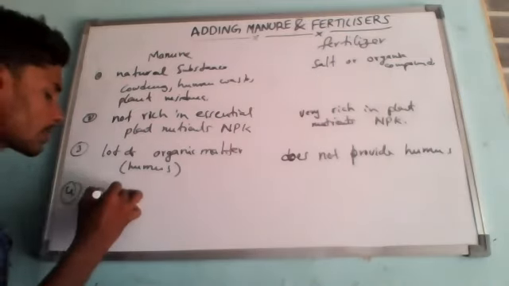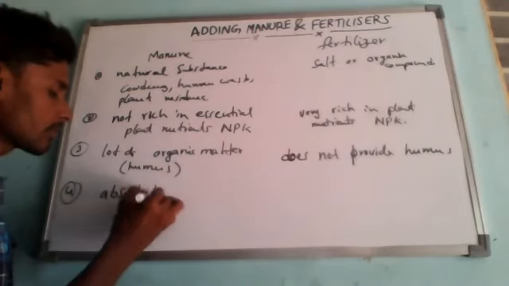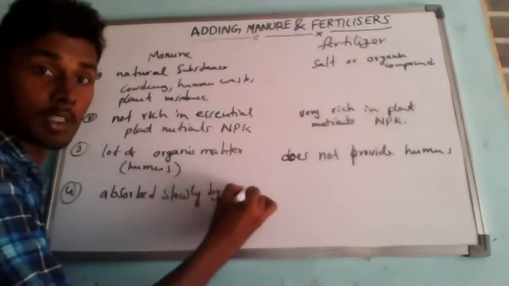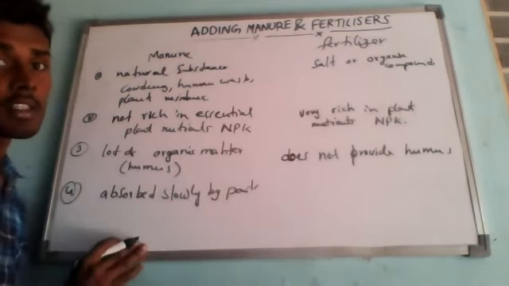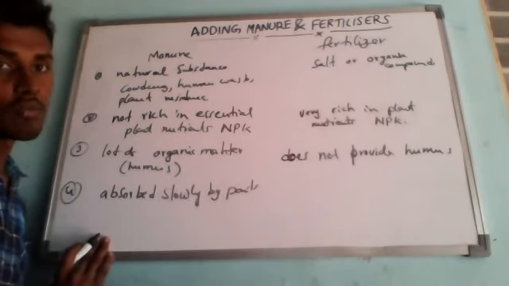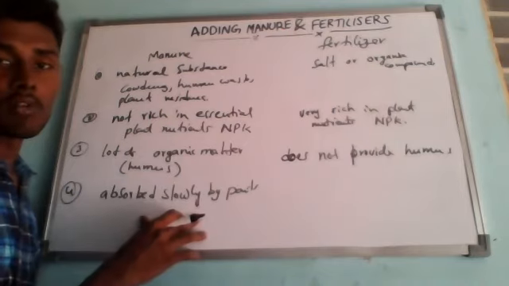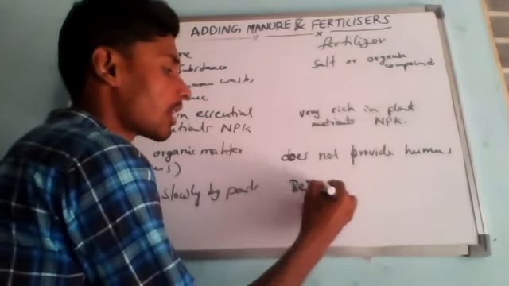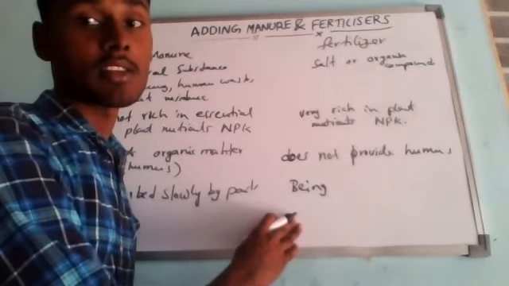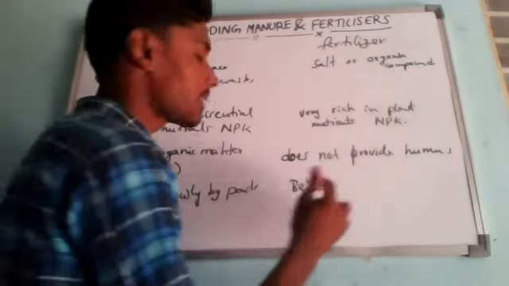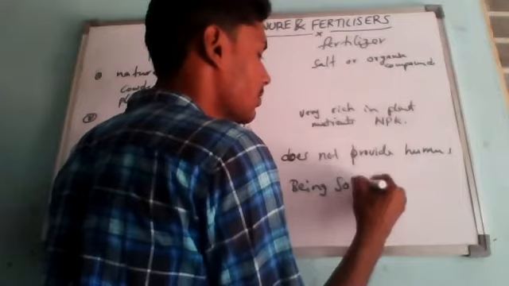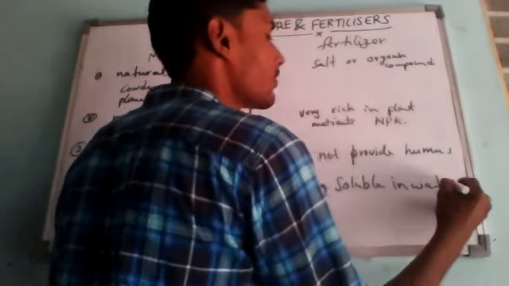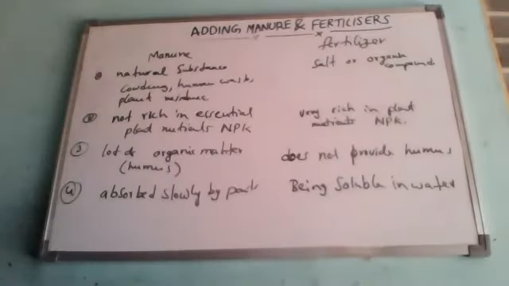Manure is absorbed slowly by the plants because it is not much soluble in water; it slowly dissolves in water. But a fertilizer, being highly soluble in water, is readily absorbed by the plants.